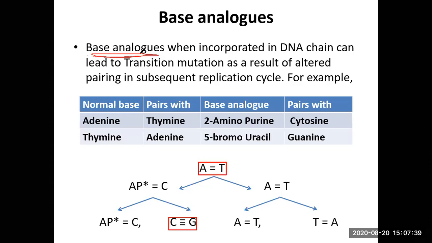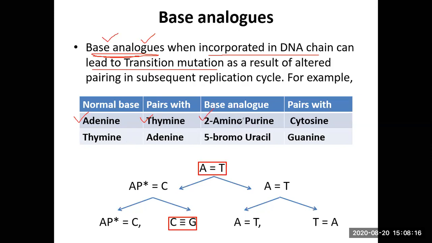And as a result, during replication, if base analogs are also present along with the normal bases, the chances are that DNA polymerase will pick up by mistake, in place of the correct base, its analog, and they will be incorporated in the growing DNA chain. So these base analogs bring about transition mutation. For example, adenine is the normal base. You know it pairs with thymine. Adenine has an analog, called 2-aminopurine.